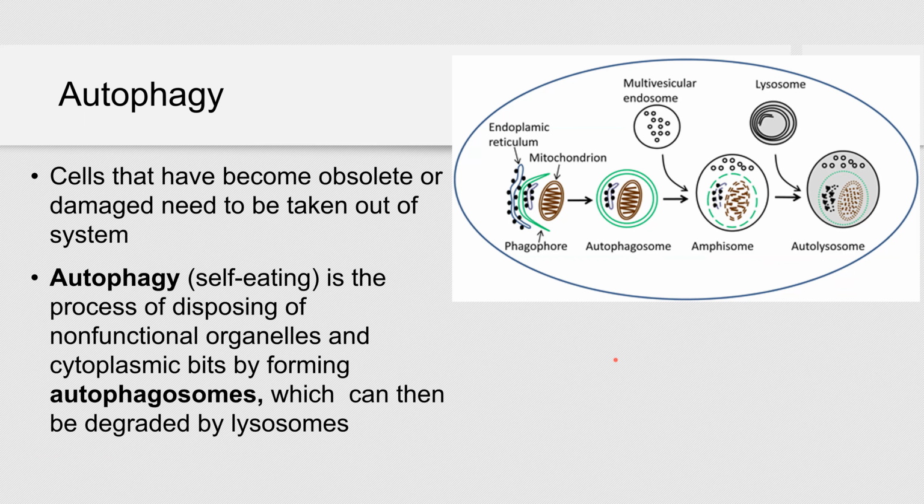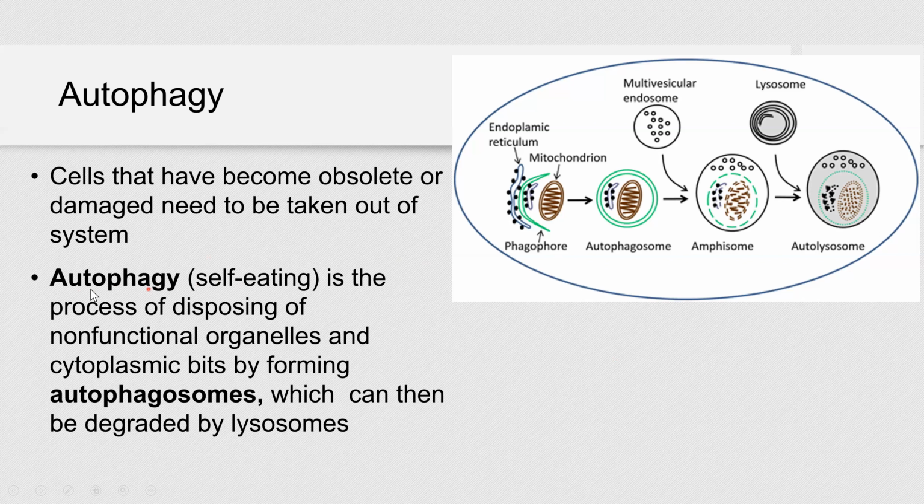For example, you might have old and non-functional organelles, cytoplasmic bits that are accumulating inside your cells, and you want a process that would allow you to get rid of all these non-functional organelles. And this process is called autophagy or self-eating.